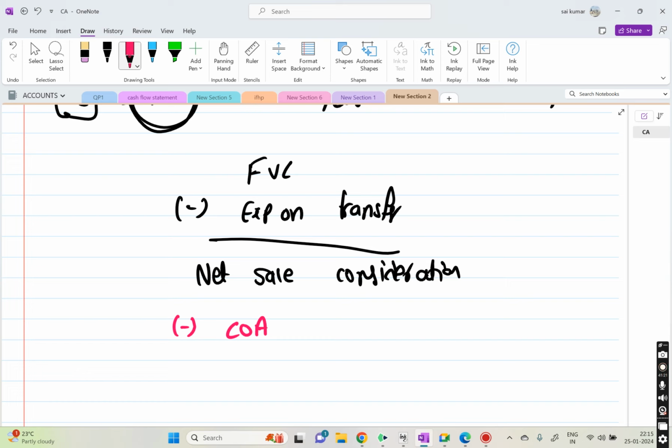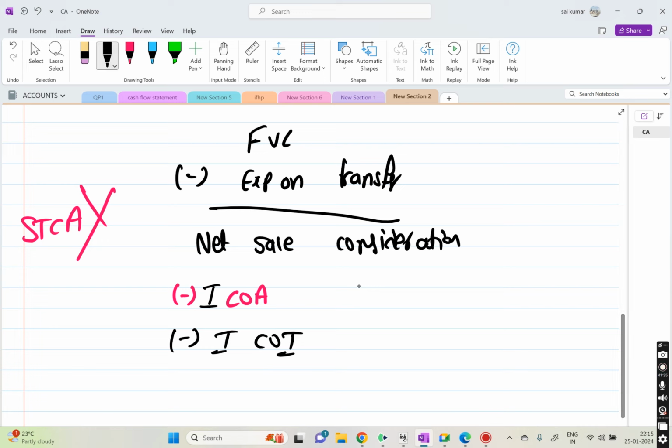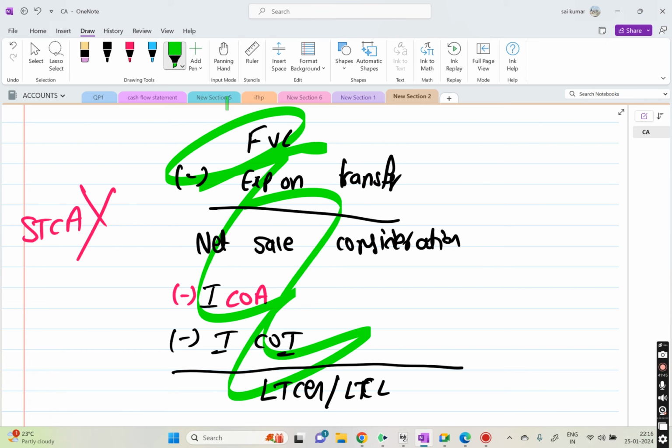If it is a long term capital asset, remember that for short term capital asset there is no indexation. Only for long term capital asset you will do the indexation. And then if there is any cost of improvement, if it is long term, indexation will be there. Finally you will get the long term capital gains or long term capital loss, or short term capital gain or short term capital loss. So the same format we are going to use for every question.